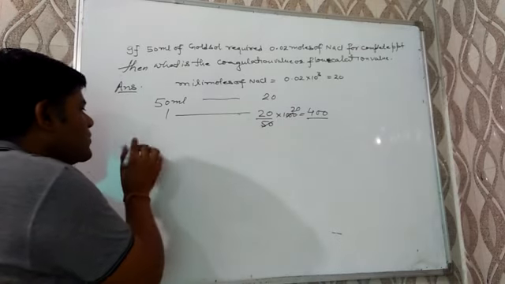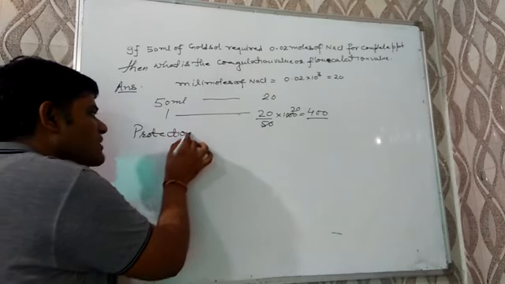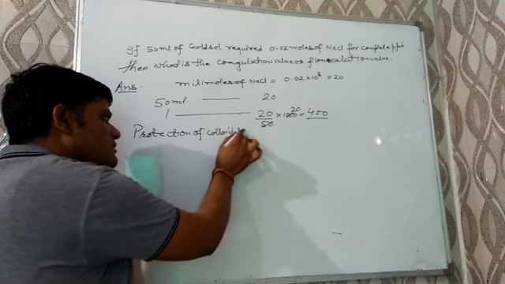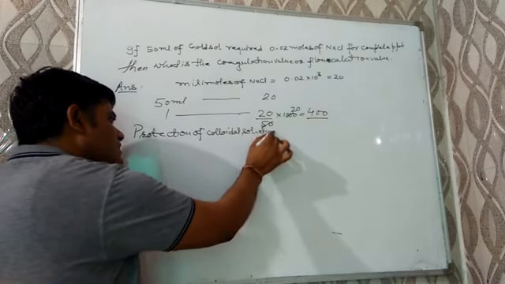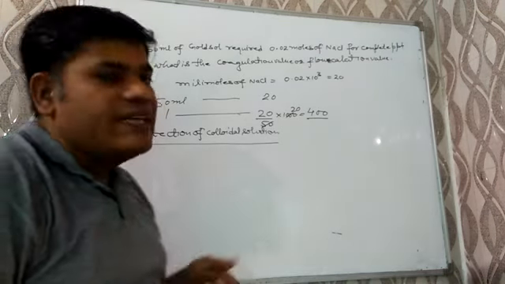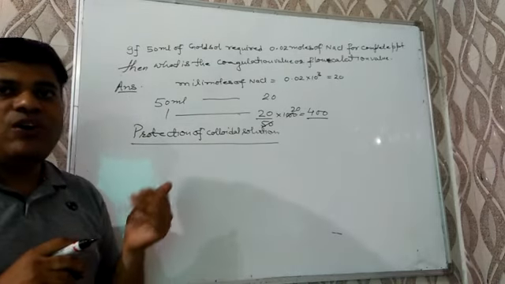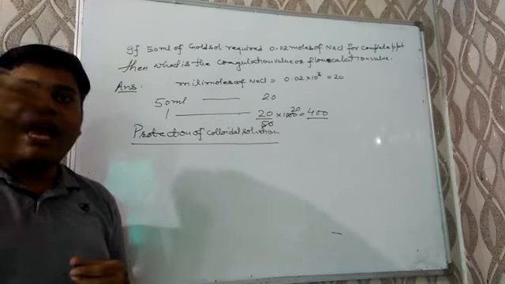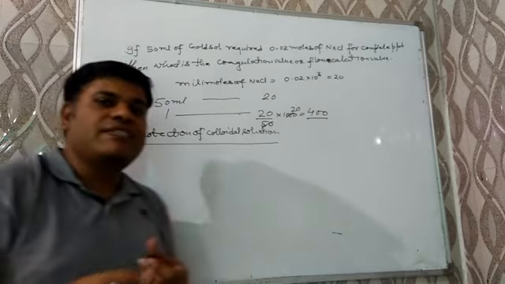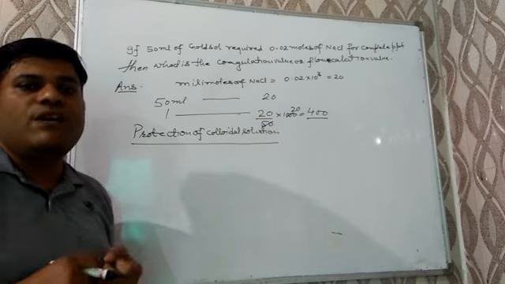Now we have to discuss the protection of colloidal solution. As we know, when oppositely charged electrolyte is added to the colloidal solution, it gets precipitated. So, to prevent the precipitation, we have to add an electrolyte with the same charge. And this addition of electrolyte with same charge is known as protection of the colloidal solution.